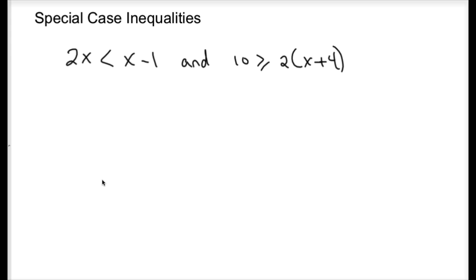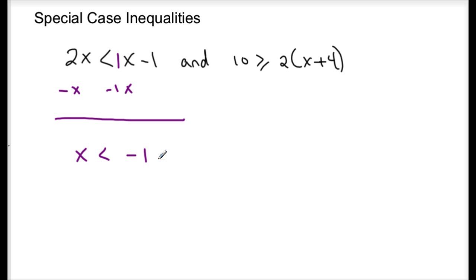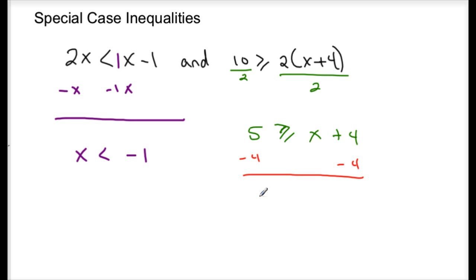So here's an example of some special case inequalities. 2x is less than x minus 1, and 10 is greater than or equal to 2 times the quantity of x plus 4. If we solve this first one, we have 2x is less than 1x minus 1. I'm going to subtract 1x from both sides, and I'll get x is less than negative 1. And if we do the other one, we divide both sides by 2. So I have 5 is greater than or equal to x plus 4. Subtracting 4 from both sides, I get 1 is greater than or equal to x, or vice versa.